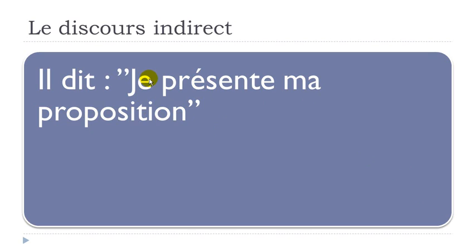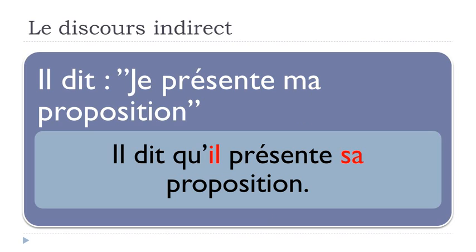So in that sentence, we know, of course, because we've been seeing that in the previous examples, that je will have to change. And then in that case, we assume that this ma, so adjective possessive, will have to change also. And let's have a look. So, il dit qu'il, okay, so exactly the same thing that we saw previously, présente, and then you will have to adapt, of course, this adjective possessive.